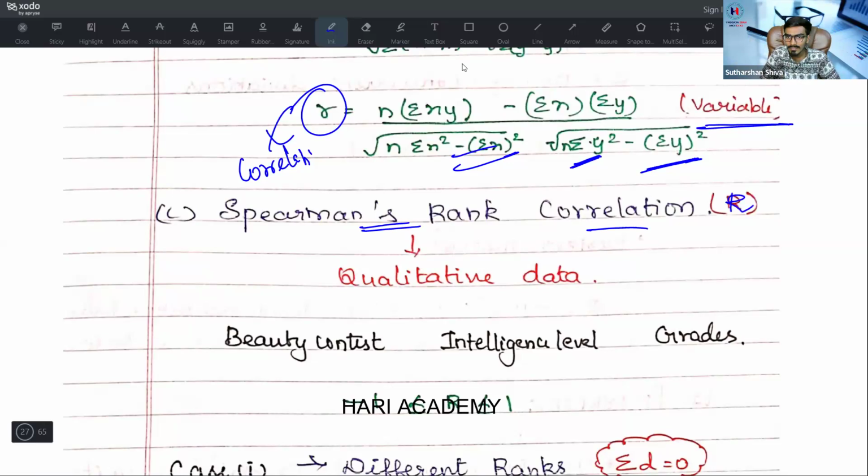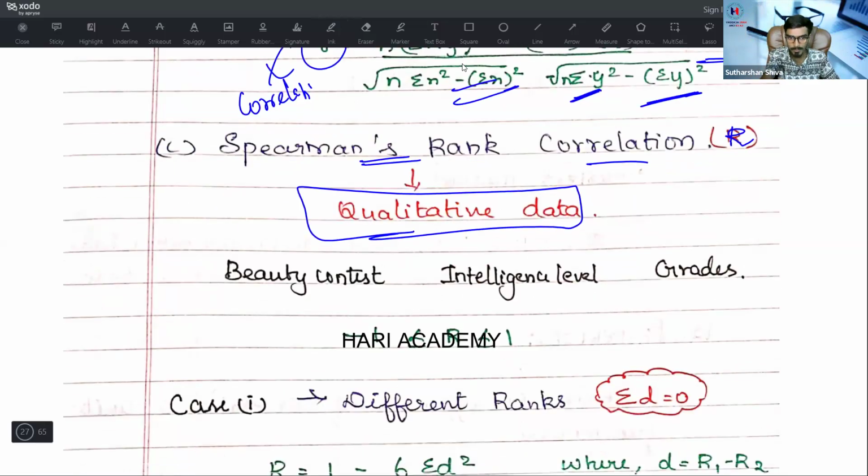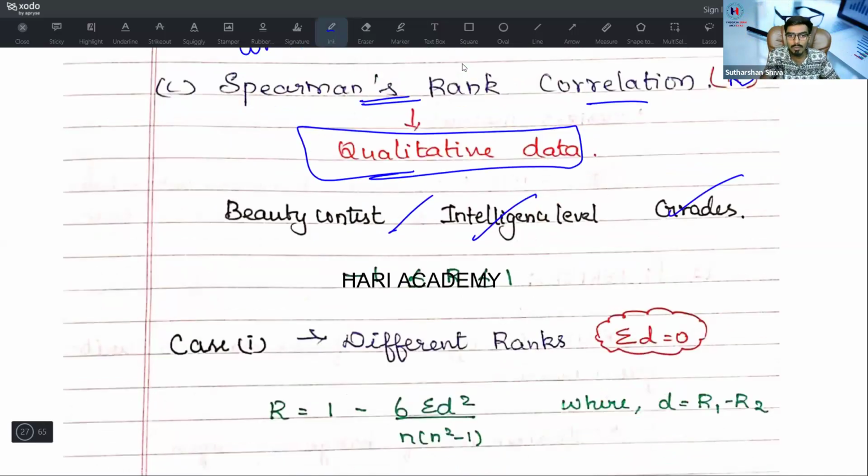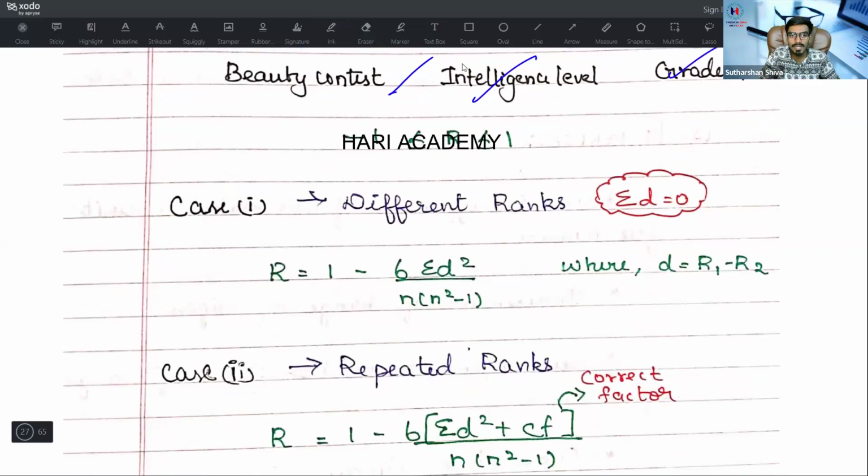It is denoted by capital R. It is for qualitative data, where there is no direct measurement. For that, there is a person called Spearman who gave ranks, like in an intelligence test, beauty contest and so on. Spearman rank correlation will be helpful for intelligence contests, intelligence grades, everything. So what is the formula? The formula is nothing but, case 1.